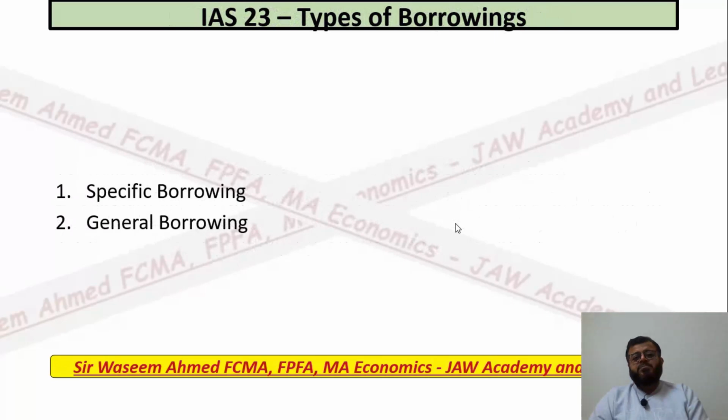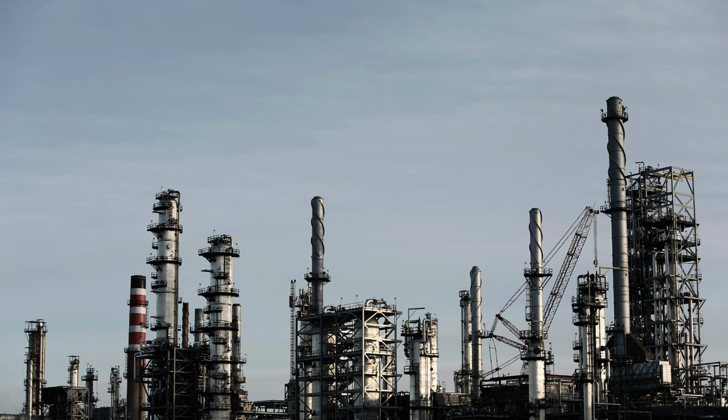Now let's dig into this more. You have two types of borrowings. One is specific borrowing, another is general borrowing. Specific borrowing is when you go to the bank and say, for example, I'm going to prepare a plant at XYZ place, so give me a loan of $500 million. So this is a specific borrowing.